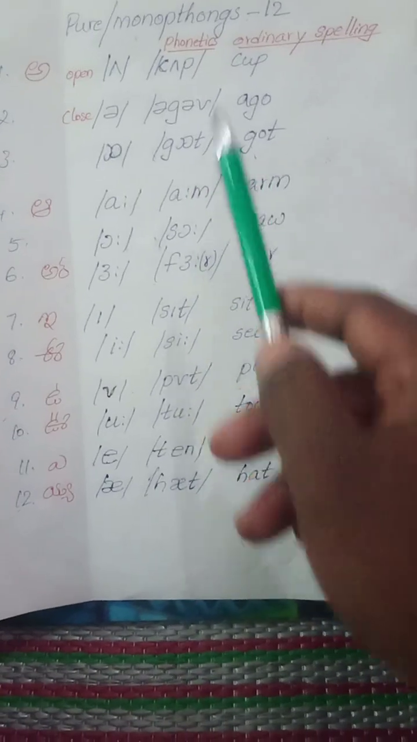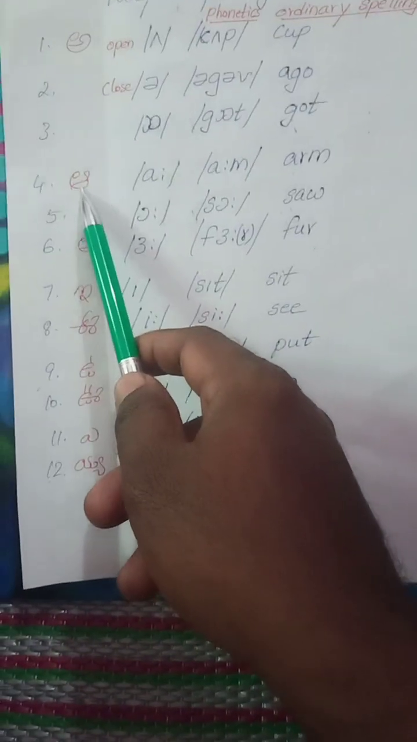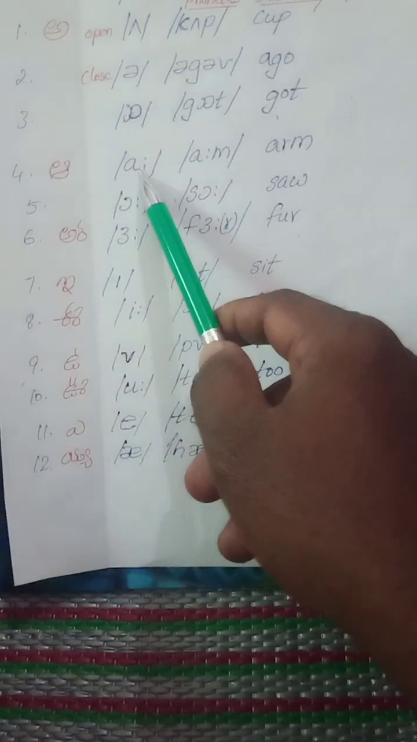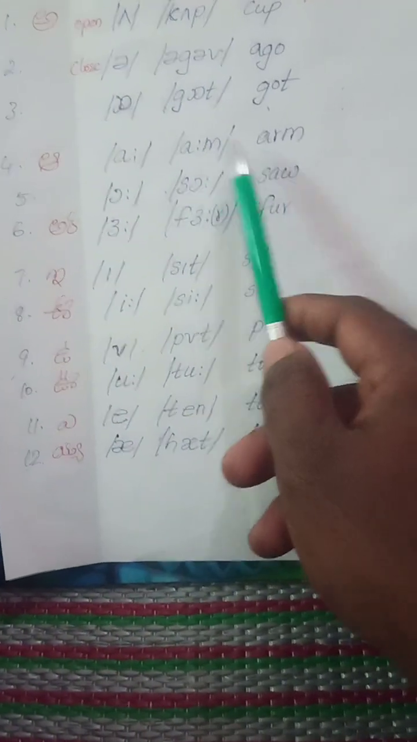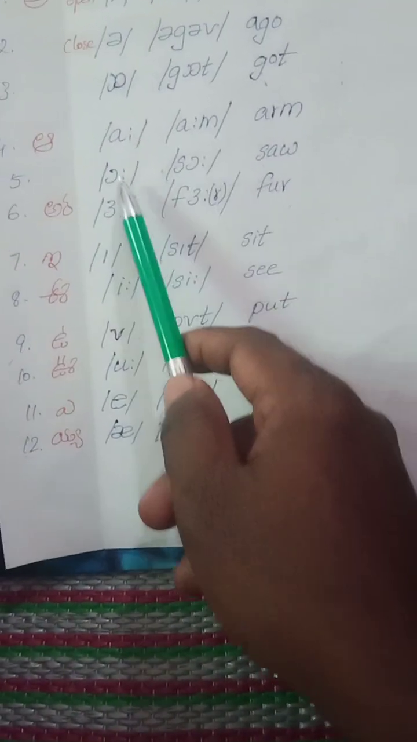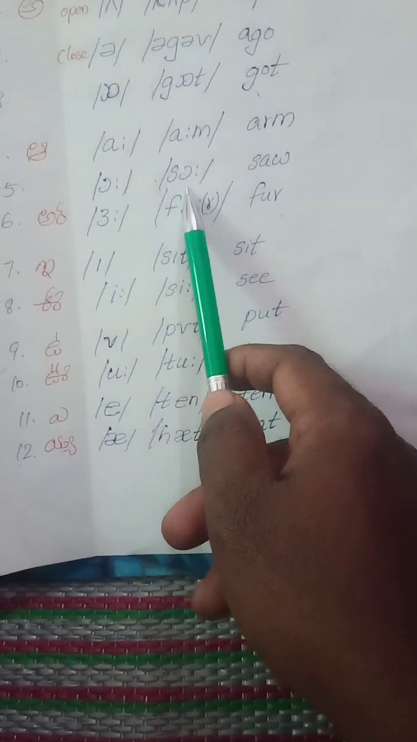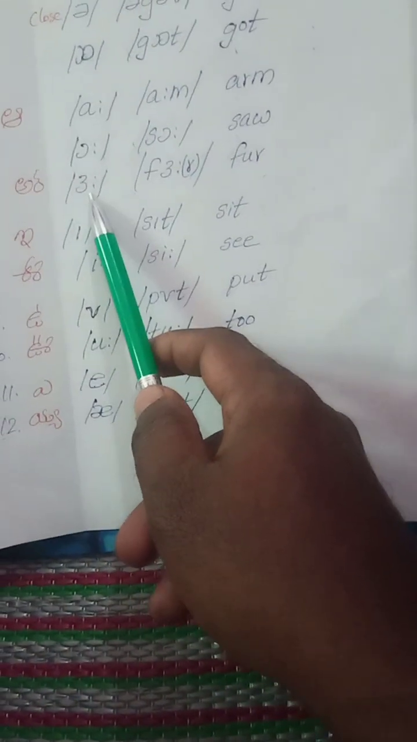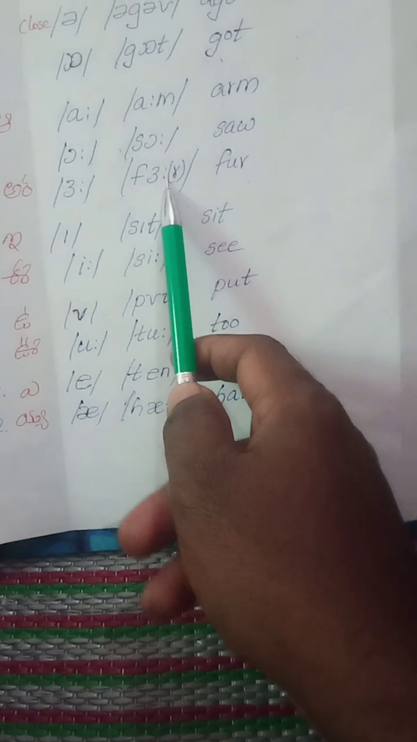Got, ordinary spelling got. And for the long sound we have three kinds of sounds. R is silent. Saw, ordinary spelling saw. Or, for.